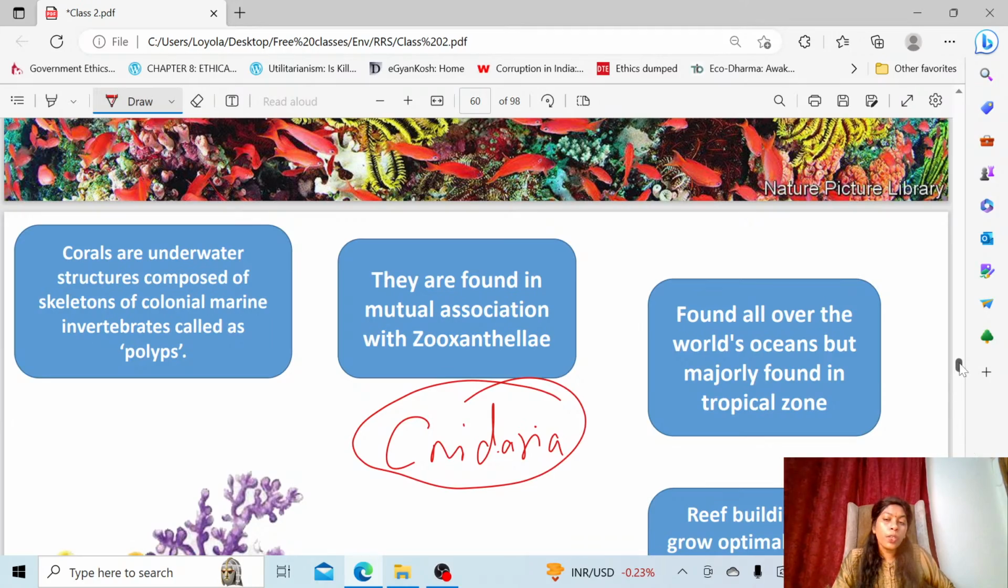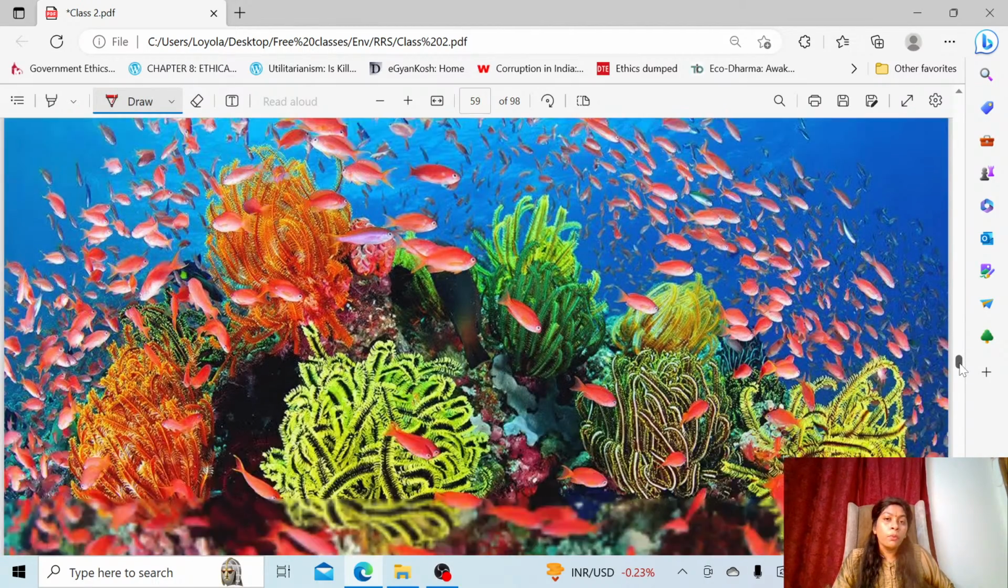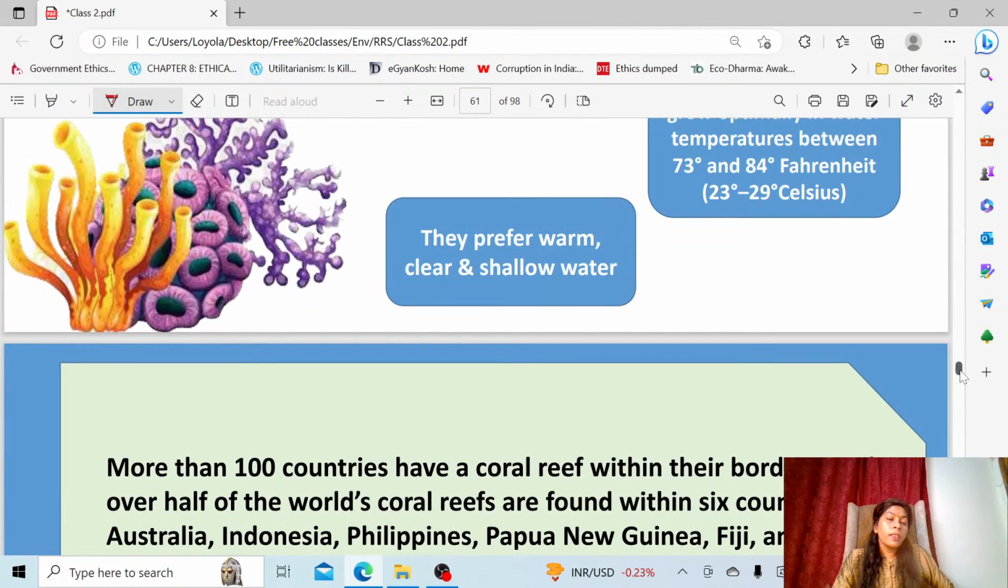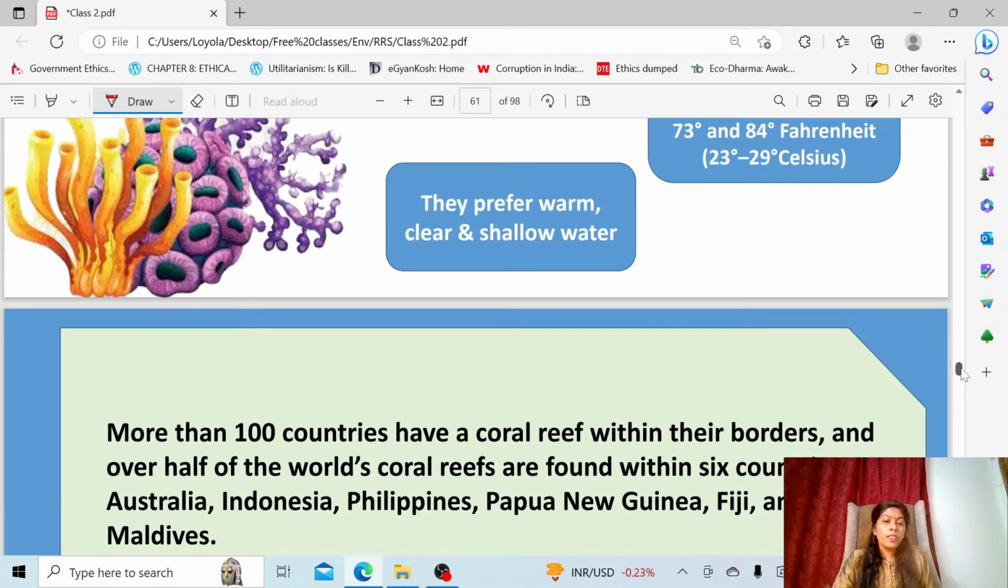The reef building corals are called hermatypic. Reef building corals require warm, clear and shallow water to survive. So that's very important: warm, clear, shallow water. These are some of the conditions.